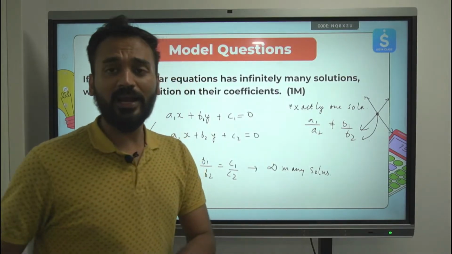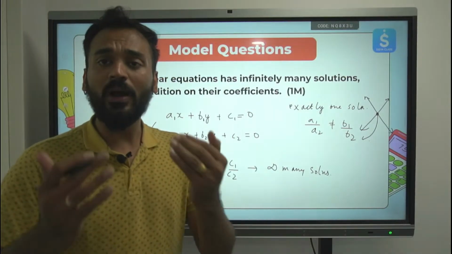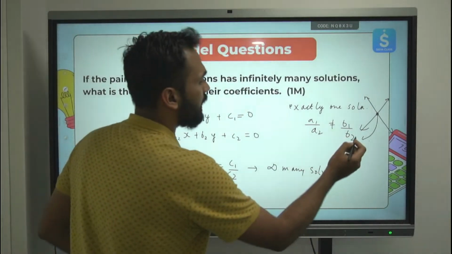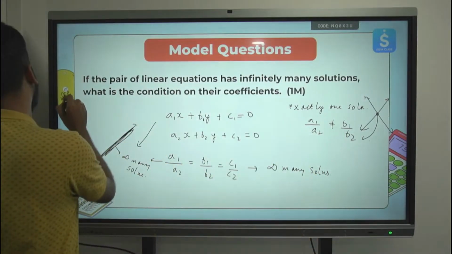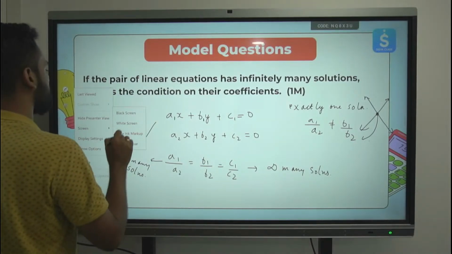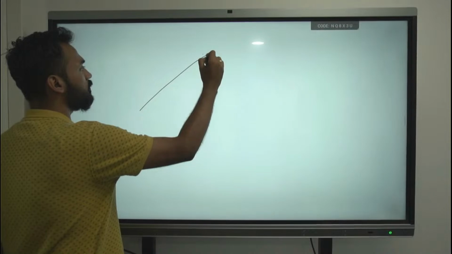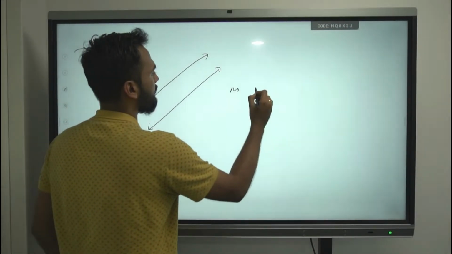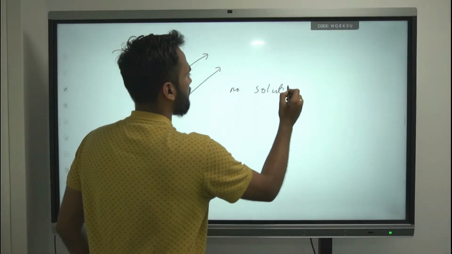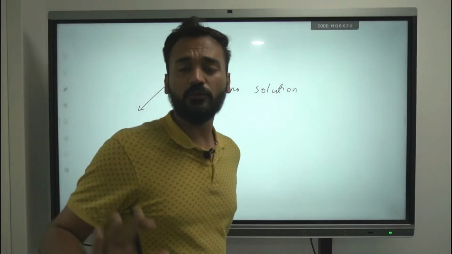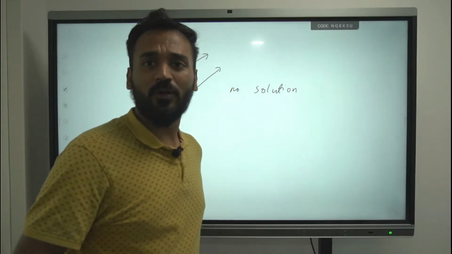Now there is one more condition, when the two lines are parallel and you have no solution. That is also one condition. Let me write it over here in a new screen. This is also a condition, parallel lines, no solution. So all the three conditions can be asked. In this, you were lucky that infinitely many solutions were asked, where all the coefficients' ratios are equal.